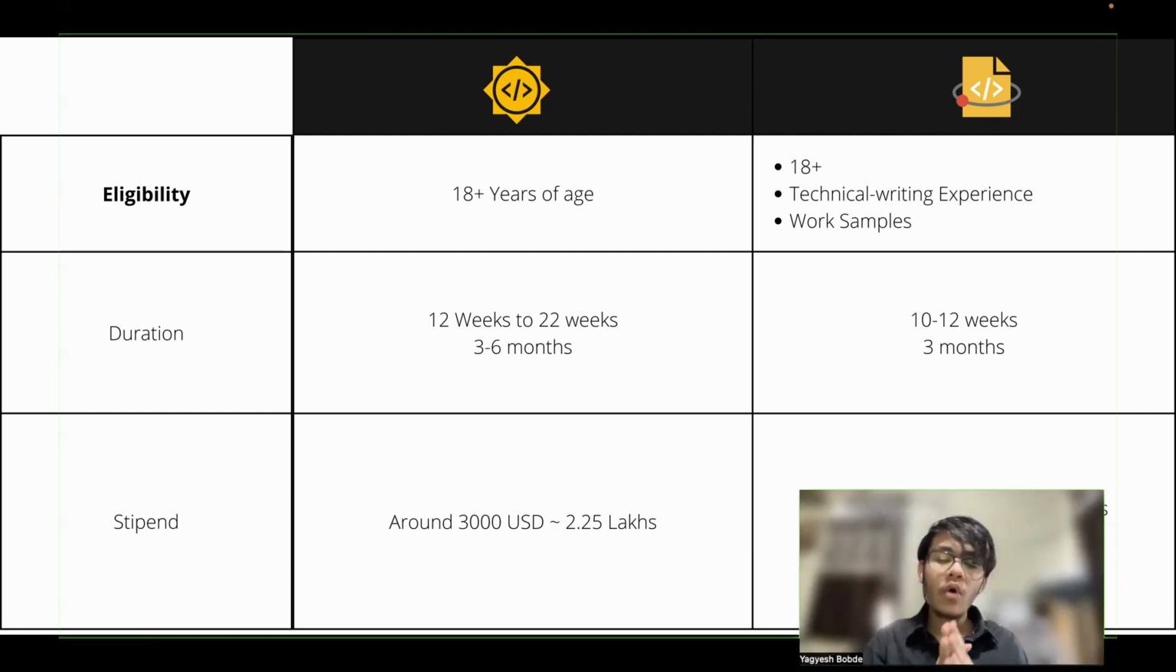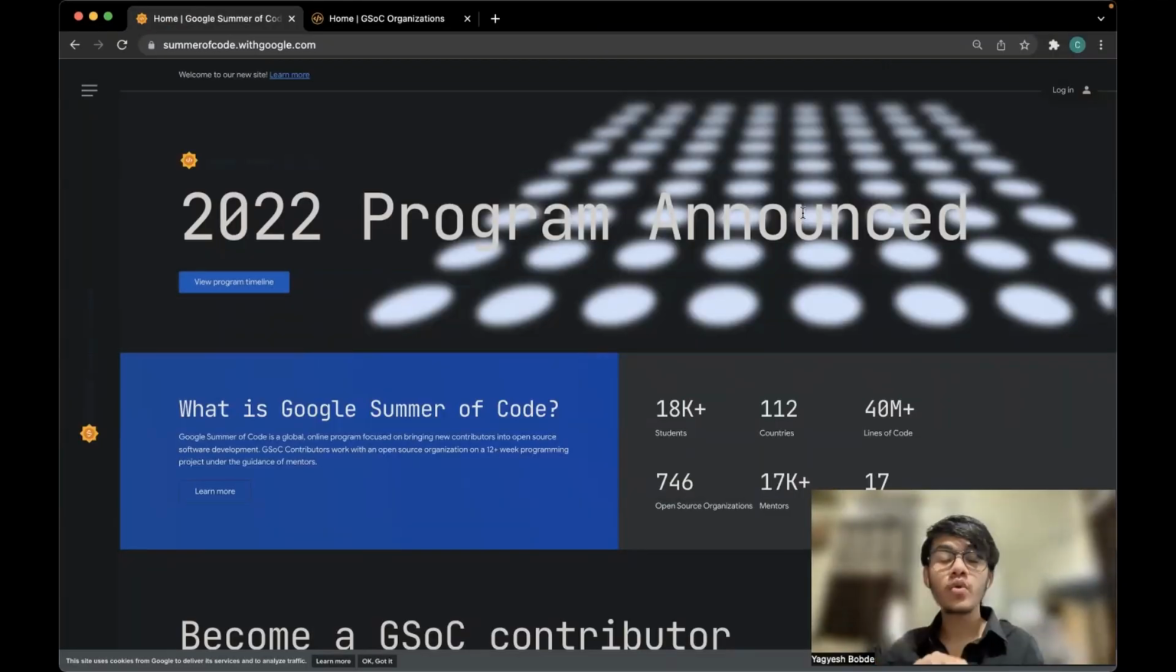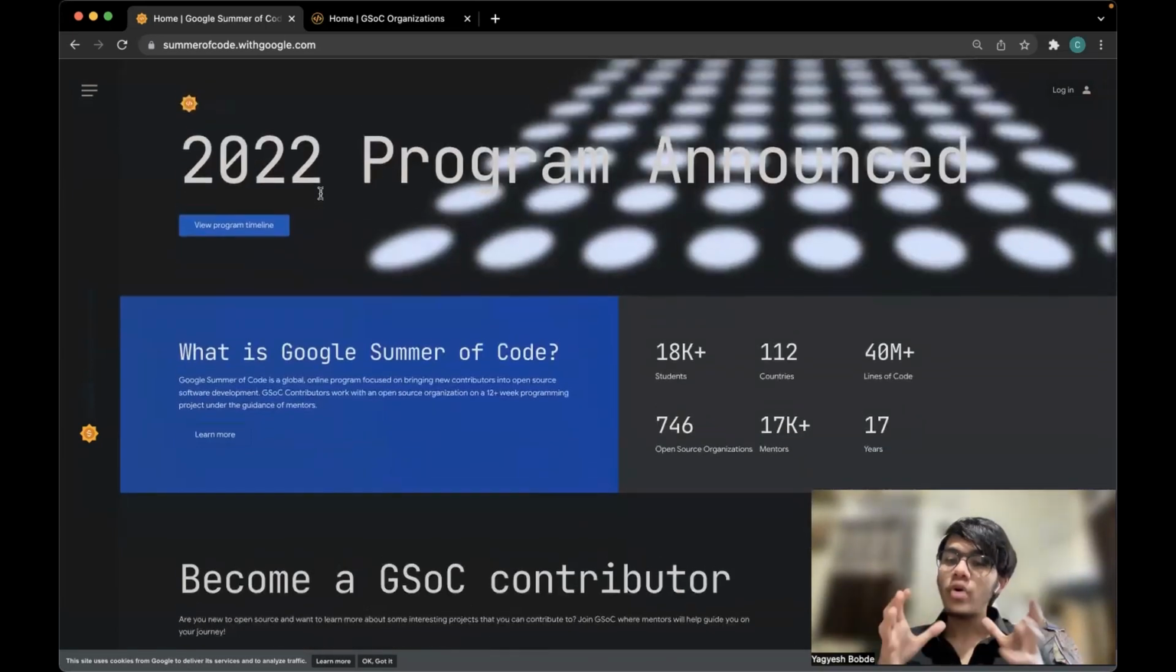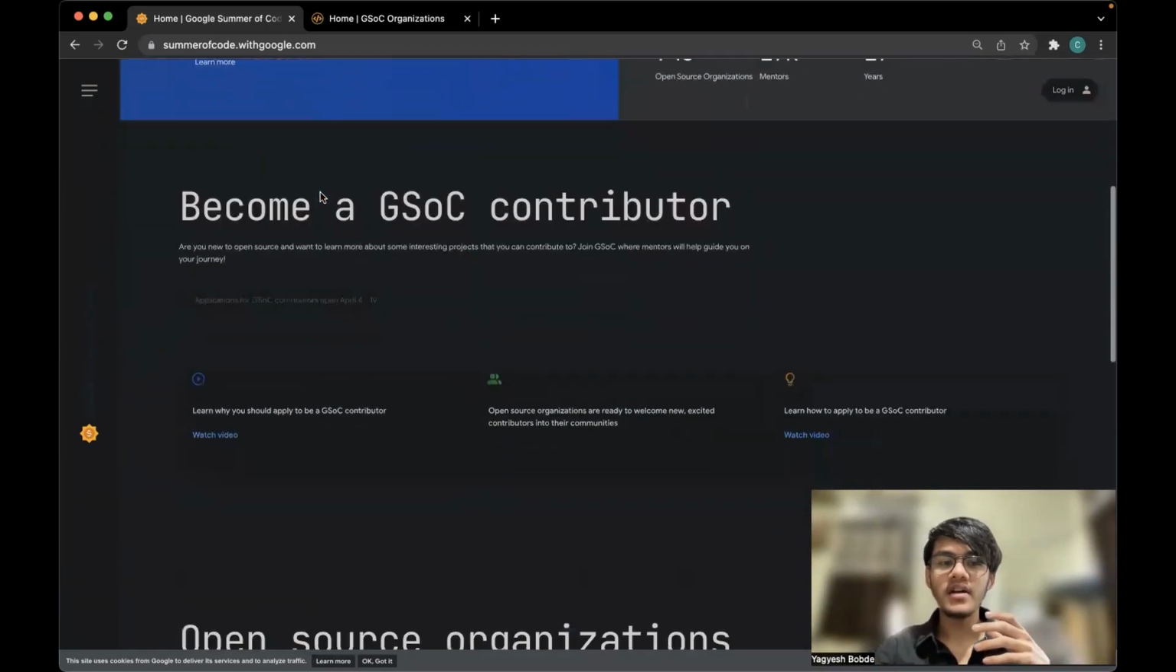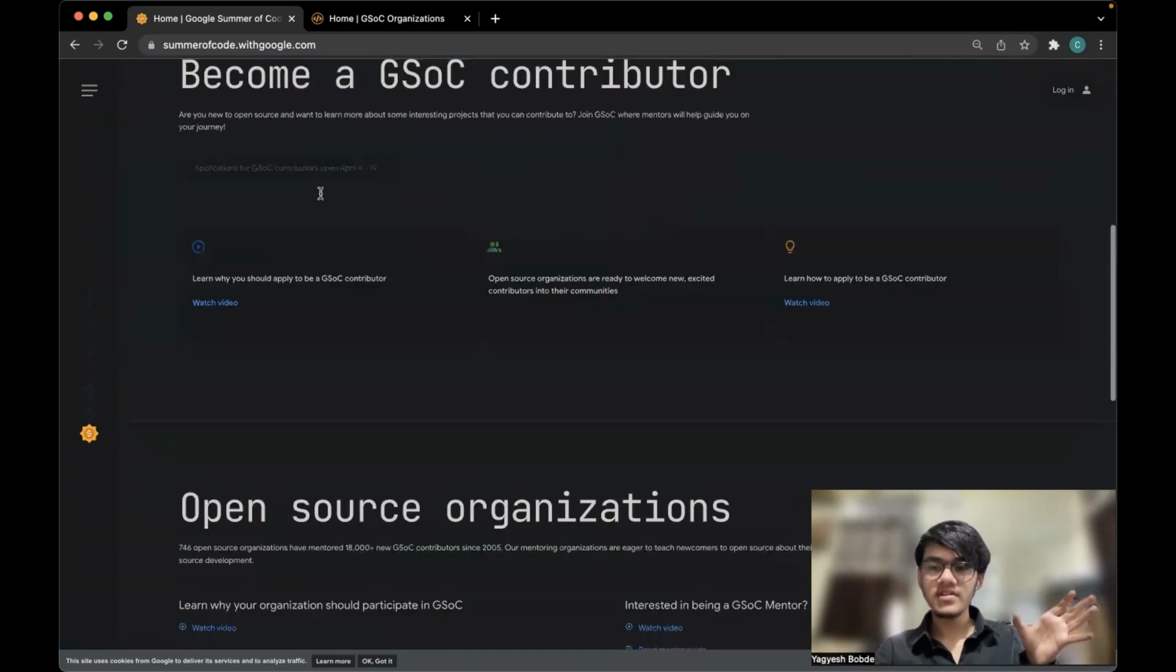But many of you already knew this information, right? What is the next step that you should take right now to participate in these programs, to have a chance at cracking them? This is the official Google Summer of Code website, and here we have the 2022 program announced. This program has already started. The application period for the organizations has started.